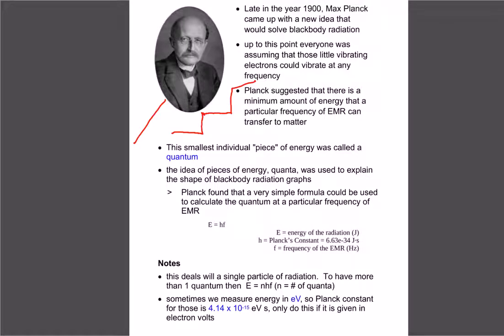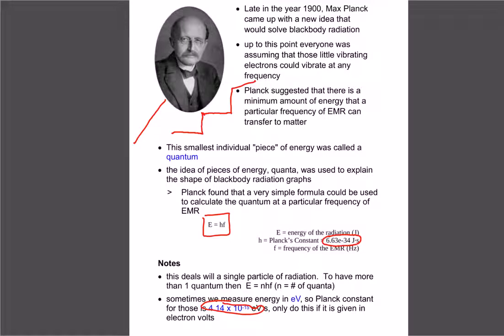So the formula that he used is pretty simple, just E equals hf. Our energy equals h, his constant, times whatever the frequency of the EMR is. Planck's constant is 6.63 times 10 to the negative 34. But remember, we can change from joules to electron volts just by dividing by 1.6 times 10 to the negative 19. If we do that, we can get Planck's constant as 4.14 times 10 to the negative 15 in electron volts.